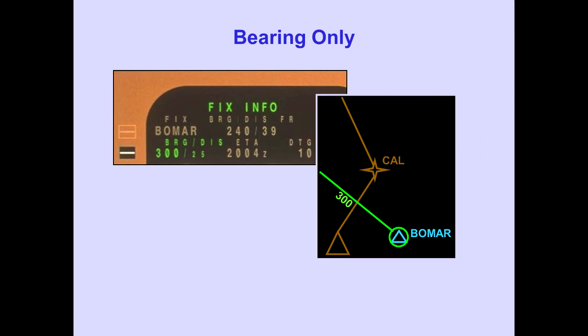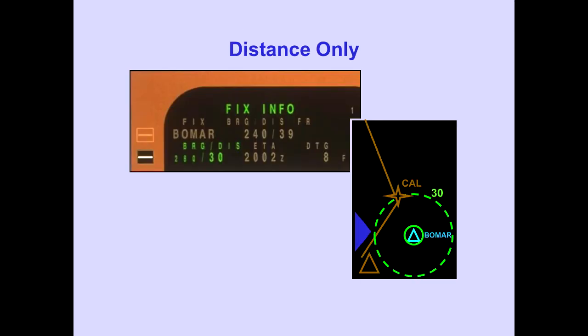Entering a bearing only displays a radial line on the navigation display. The FMC calculates the distance on that bearing from the fix to the route and displays that distance on the Fix page. Entering a distance only displays a distance circle around the fix. The bearing to the nearest intersection of the route and distance circle is calculated and displayed on the Fix page.